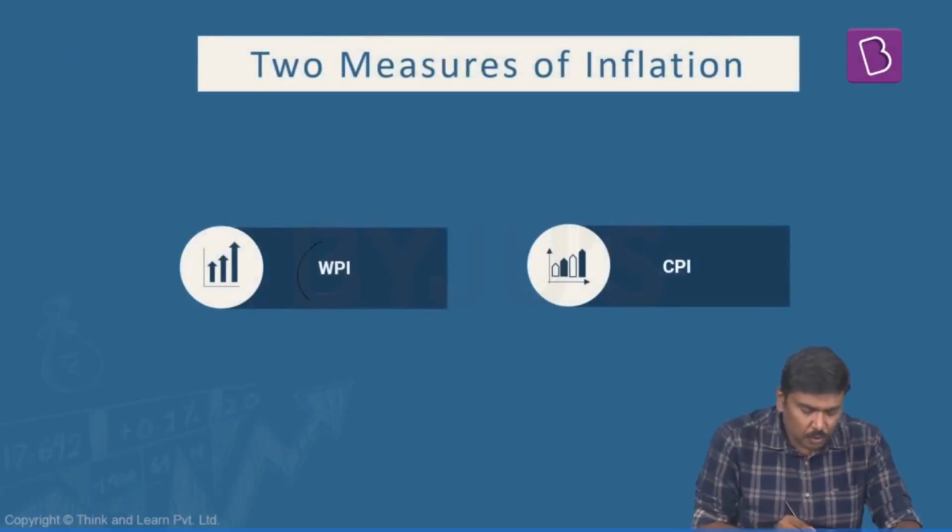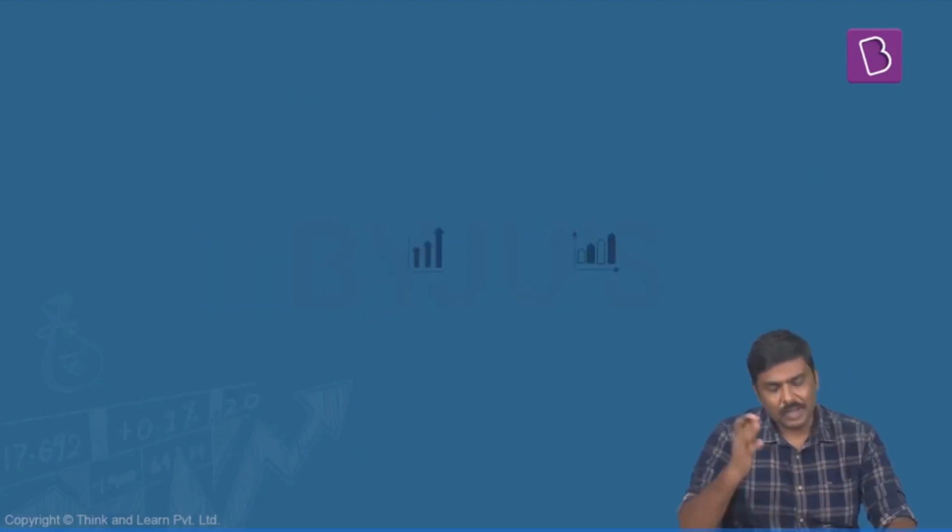Now we have taken care of the two measures of inflation, WPI and CPI. Let me go ahead.